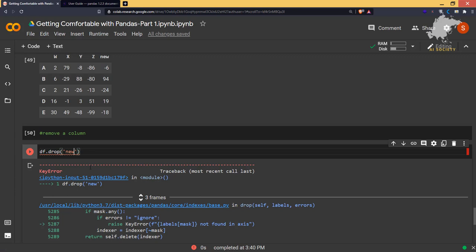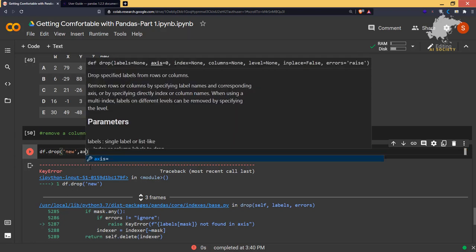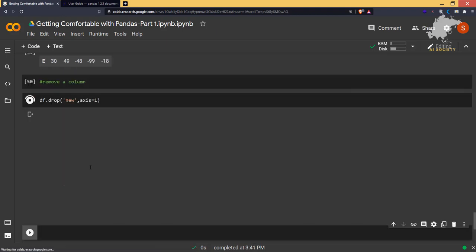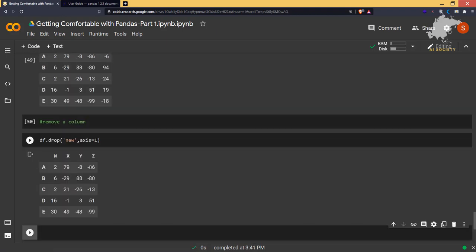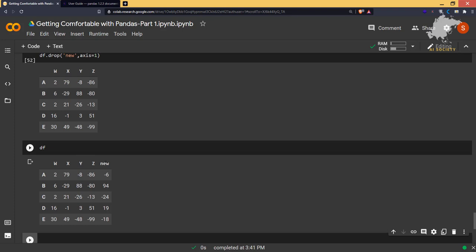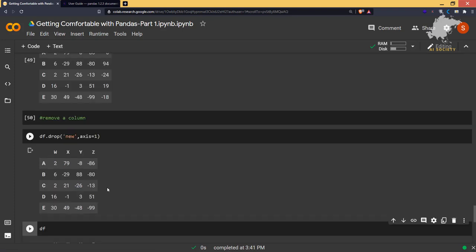And remember, we talked about axis in the last lecture also, that axis equal to 0, axis equal to 1. In the same way, we'll be having the axis here also. So we'll say df.drop comma new, and we'll say axis is equal to 1. Axis is equal to 1 means across columns. So now it is going to drop your new here. And if you see the data frame, it is still having it. It has dropped here, but it's still having it.